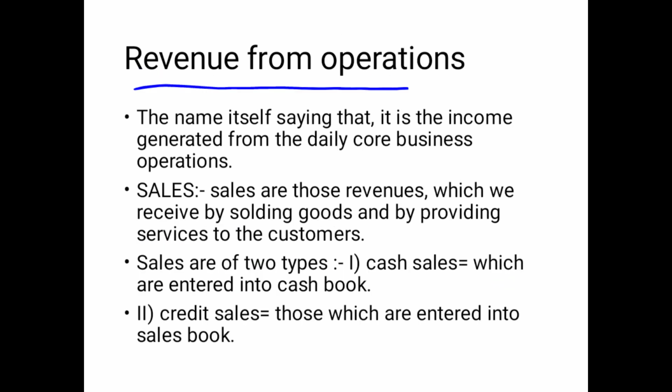So what is revenue from operations? The word operations itself tells that it is the income which is generated from daily core operations. You have started a company, and you are doing the business of selling something daily. By selling something you receive some amount, which is called income, which is called revenue. So this revenue, which you get from your daily core business activities, is called revenue from operations.